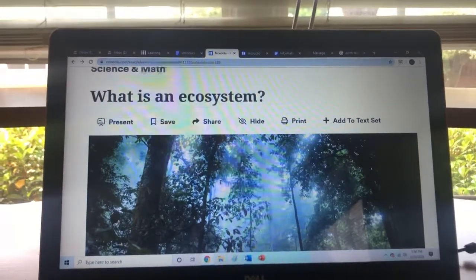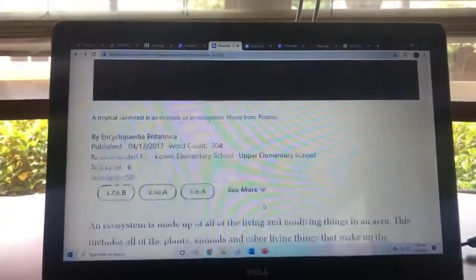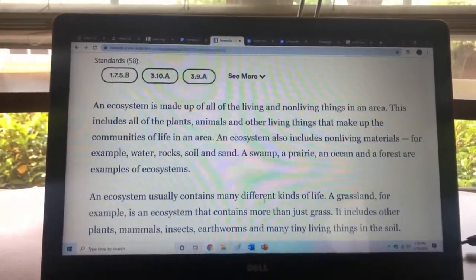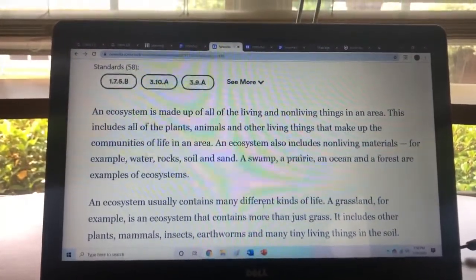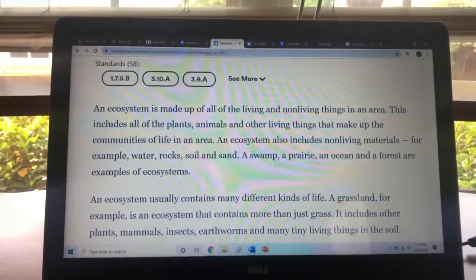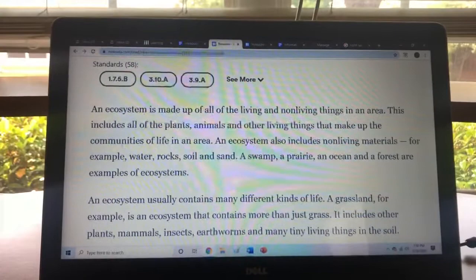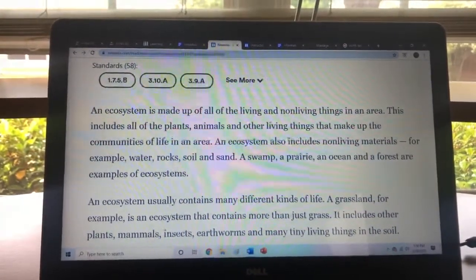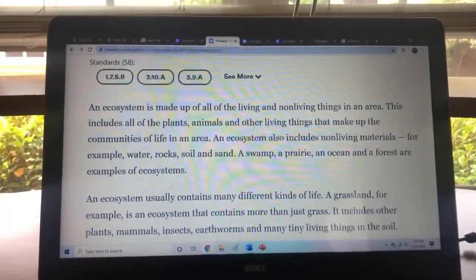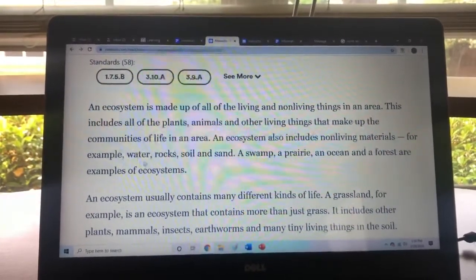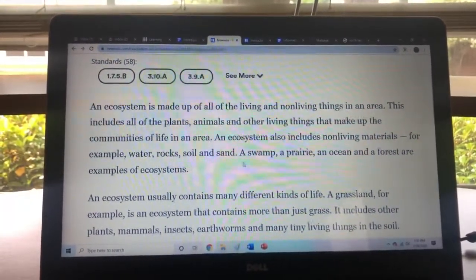What is an ecosystem? An ecosystem is made up of all the living and non-living things in an area. This includes all of the plants, animals, and other living things that make up the communities of life in an area. An ecosystem also includes non-living materials, for example, water, rocks, soil, and sand.